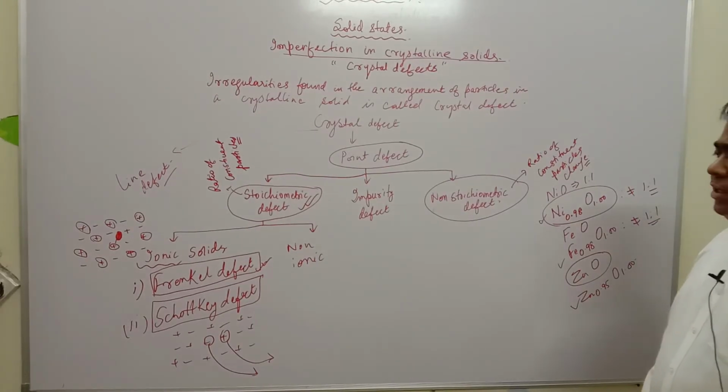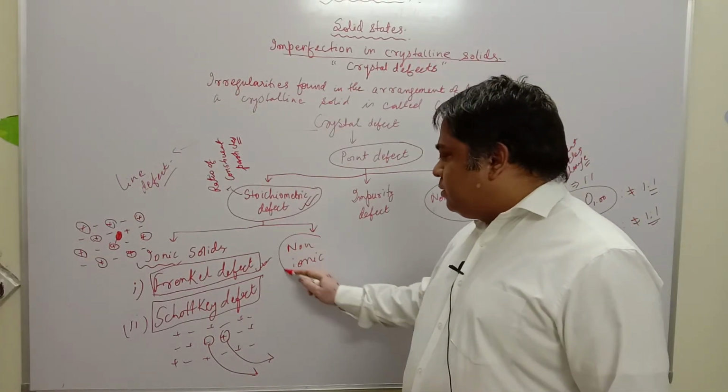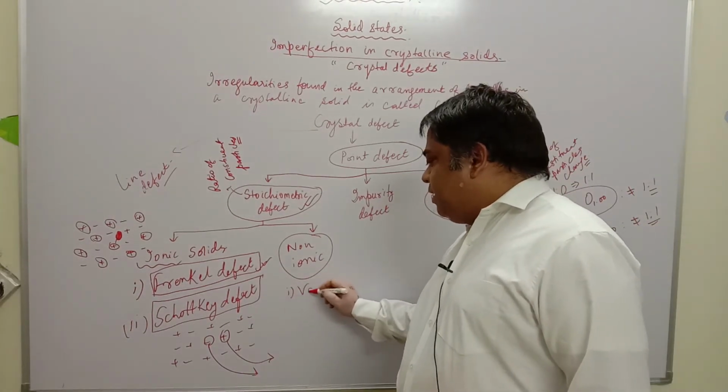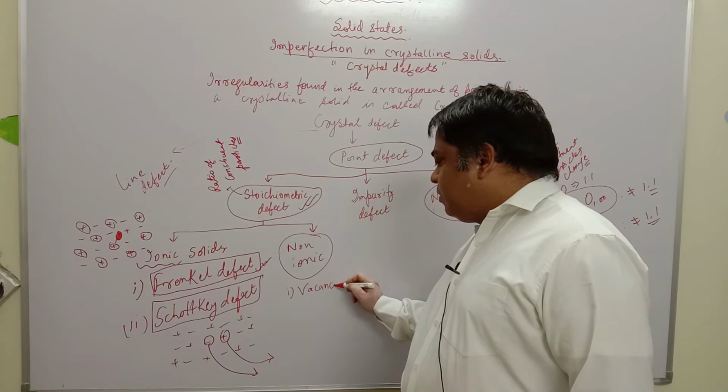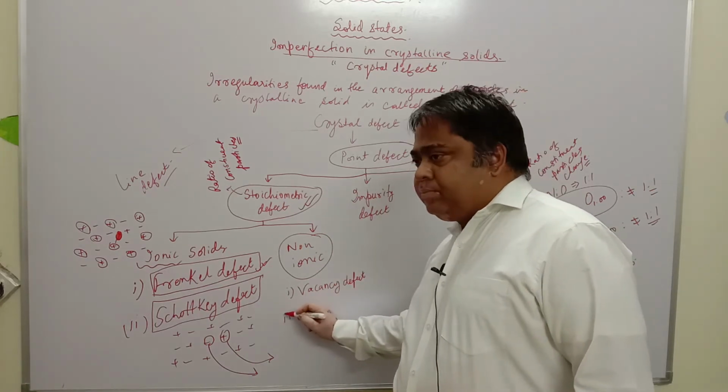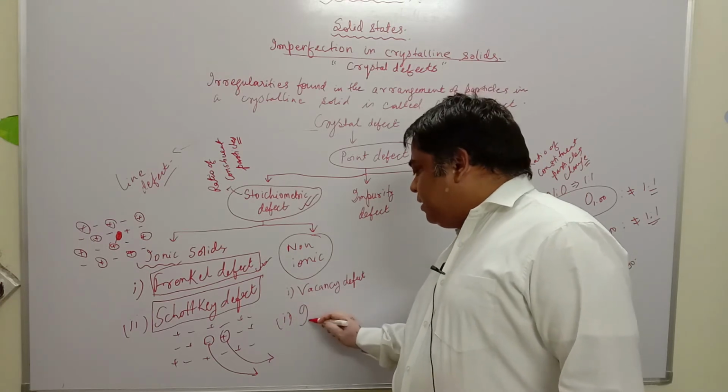When a similar type of defect is shown by non-ionic solids, we name it vacancy defect or interstitial defect.